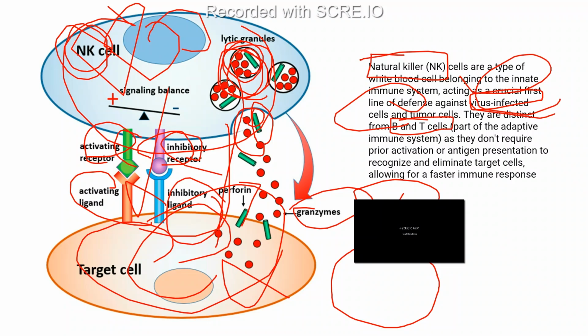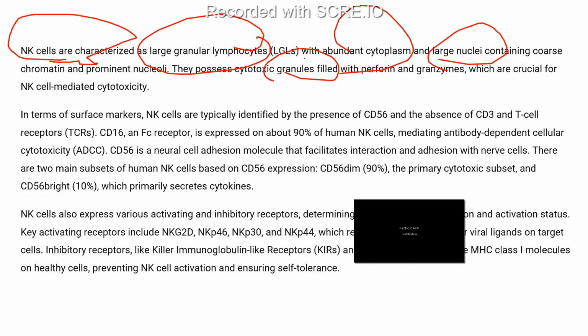So these perforins and granzyme, what they do is, the perforins make pores inside the target cells, and after the pores, all the material inside these microbes or pathogens is released out and bursts those target cells, through the perforins only. So they have these cytotoxic granules, perforin and granzyme, which are very crucial for NK cell mediated cytotoxicity. And in terms of surface markers, normally NK cells have CD56.